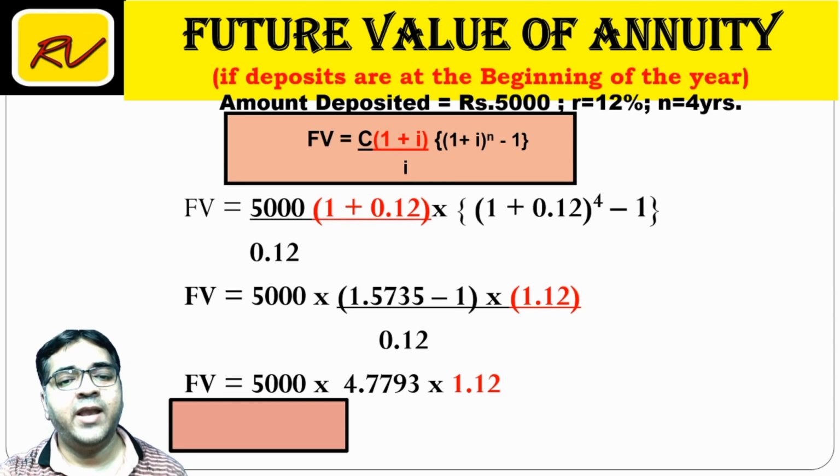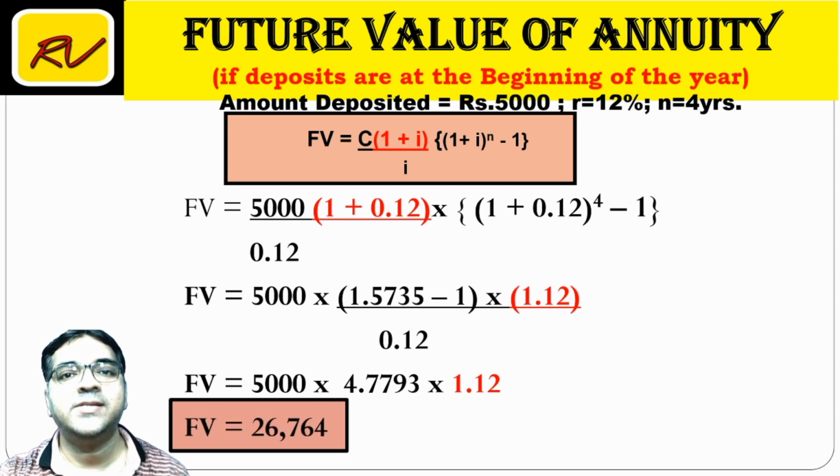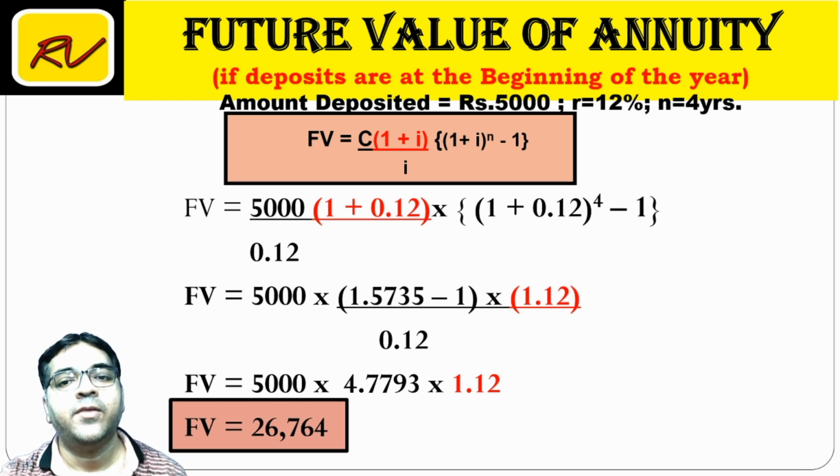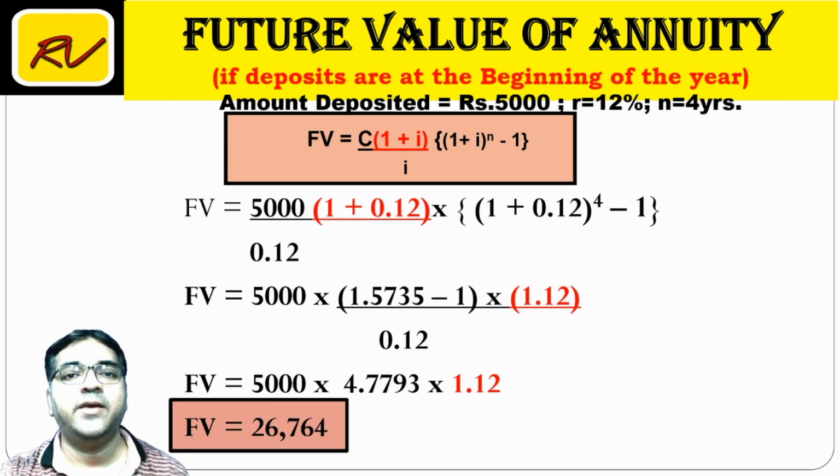टेबल मेथड से हमने निकाला था 4.7793, ये तो पहले भी मिला था, इसको into 1.12 एक्स्ट्रा करना है and that gives you the answer 26,764. So friends, I hope this concept of future value of annuities is clear.